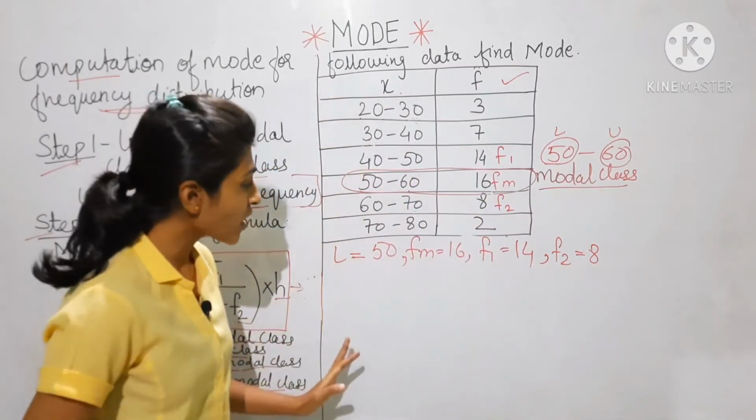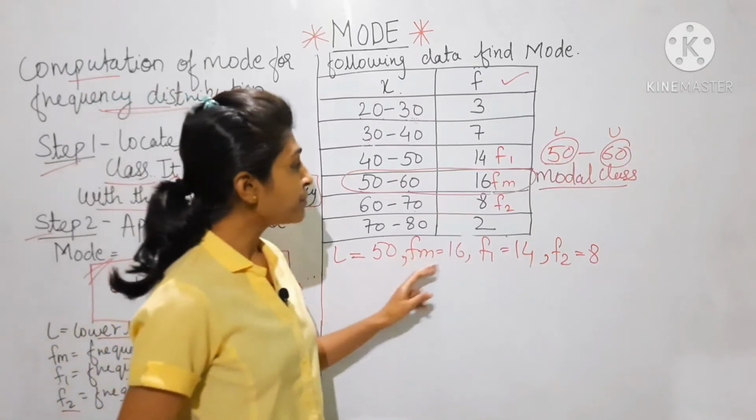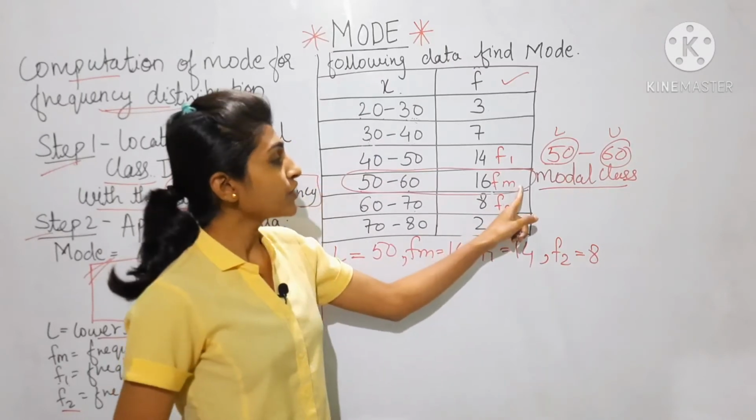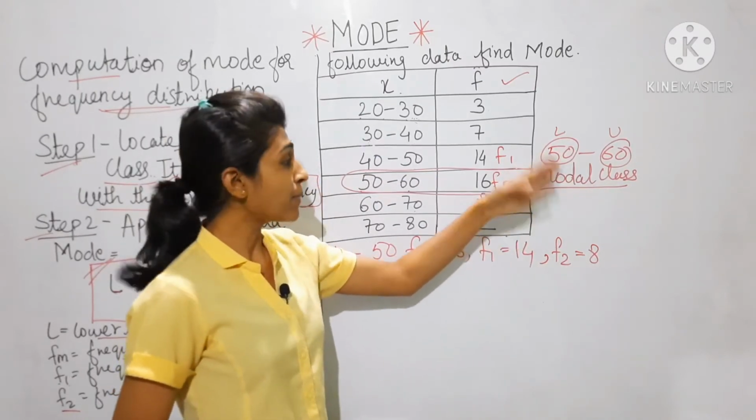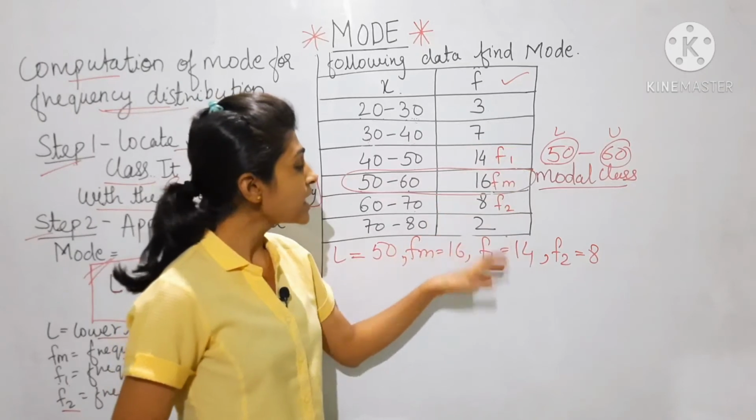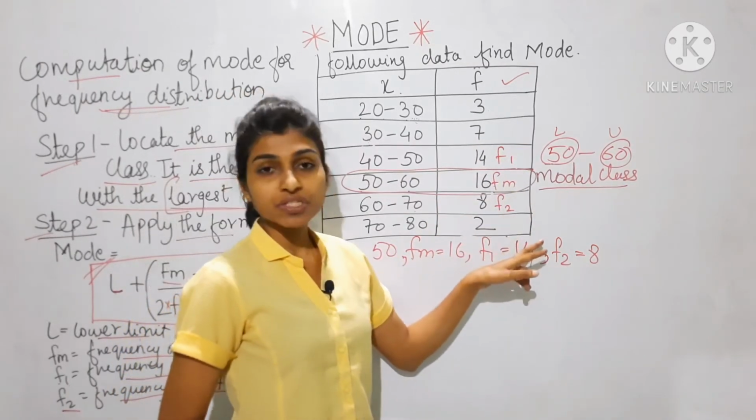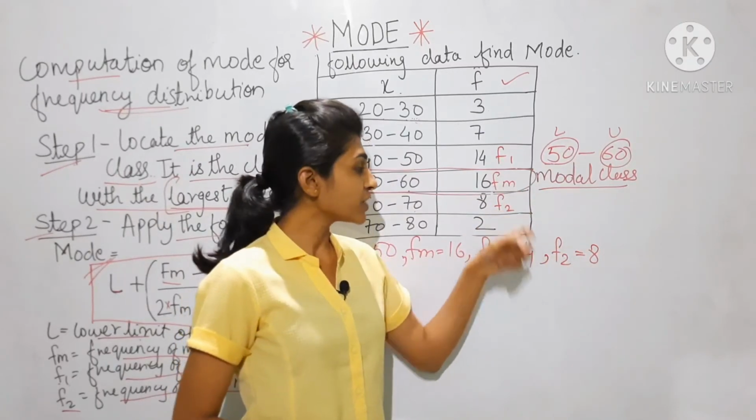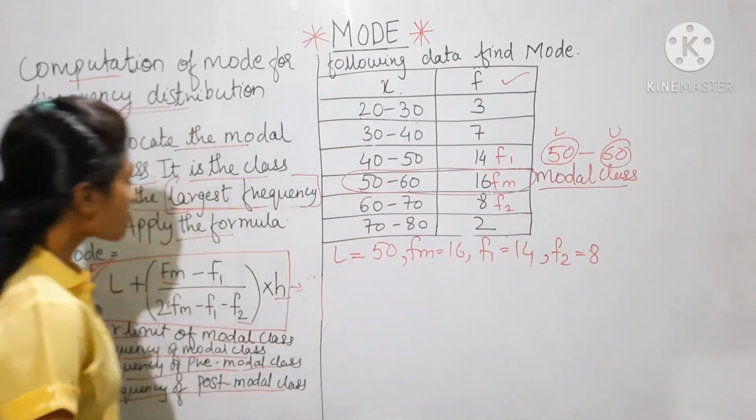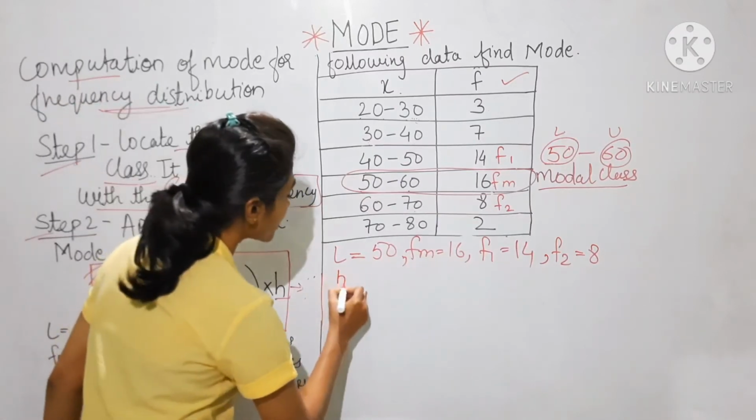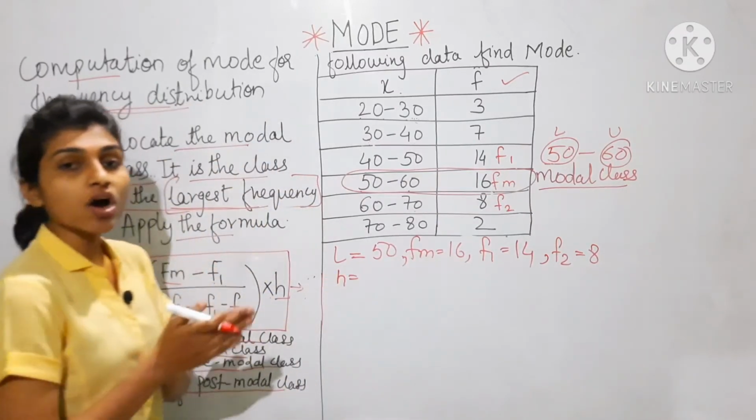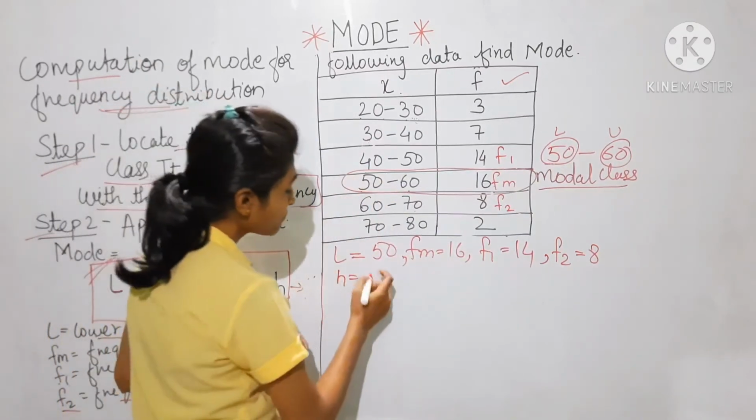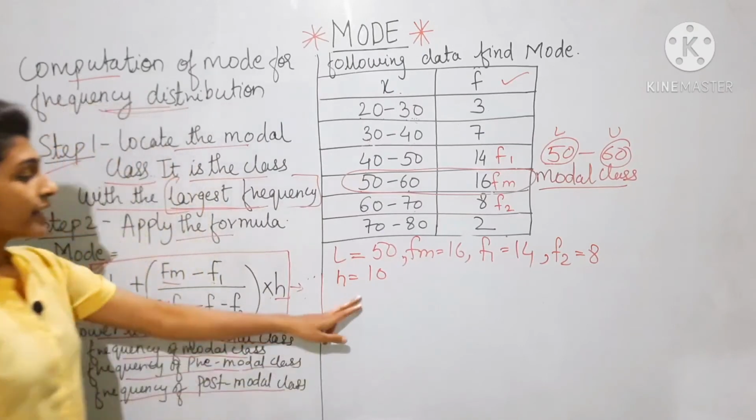Clear? This much you understood. Fm means the frequency of the model class. F1 means the frequency of the pre-model class, above the model class, and F2 is the frequency of the post-model class, below the model class. Next, what we have to find is H. H is the height, or class width of the class. What is the difference of 60 and 50? 10. So 10 will be the height.